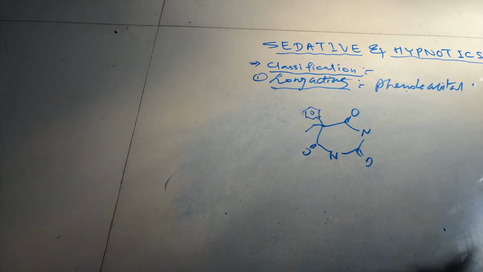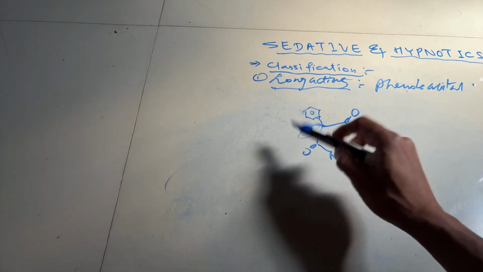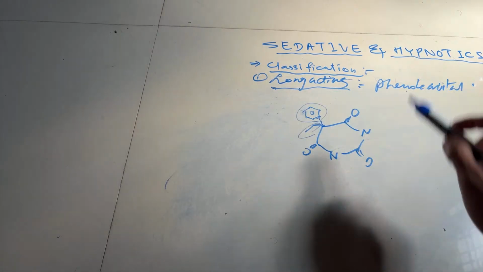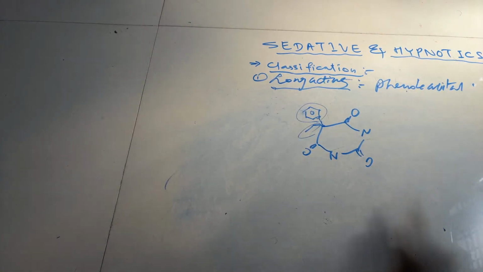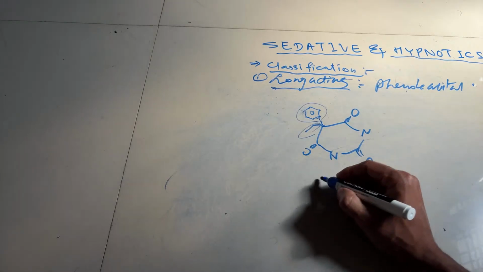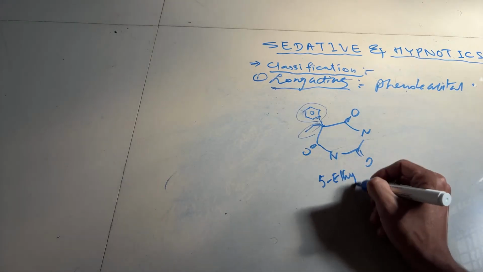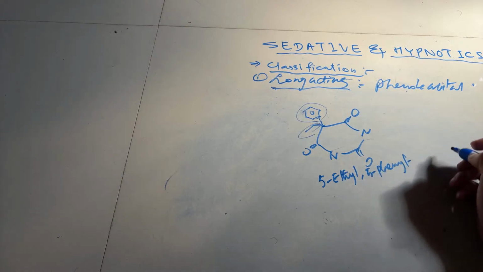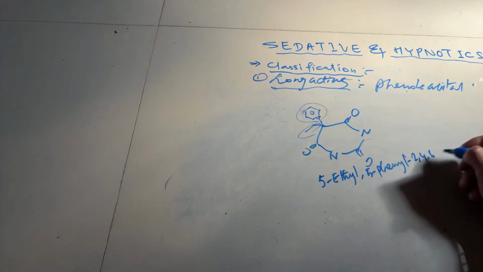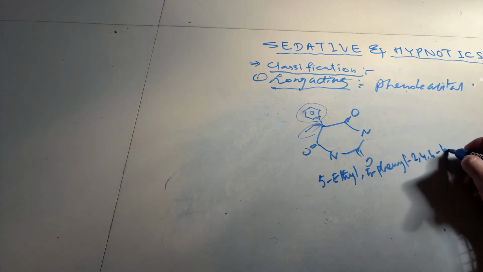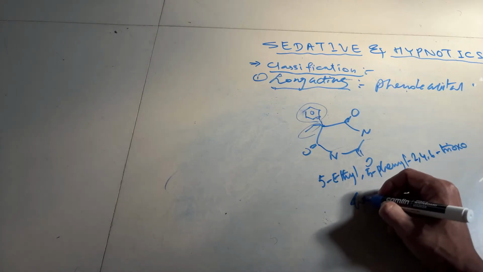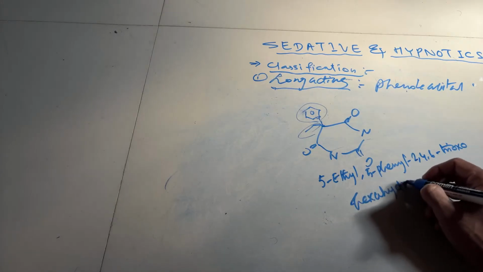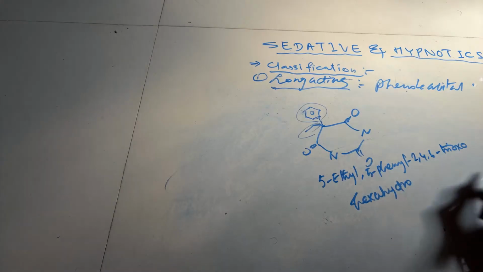Number 2, can you please tell me the chemical name or IUPAC name of this structure? That is 5 ethyl 5 phenyl 2,4,6 trioxohexahydropyrimidine, as earlier.